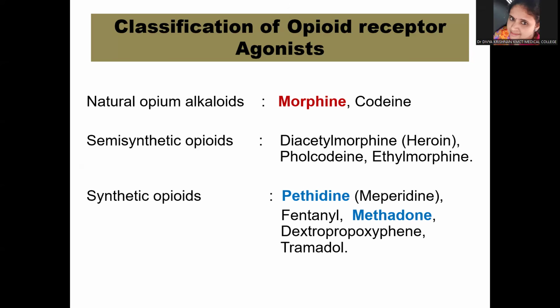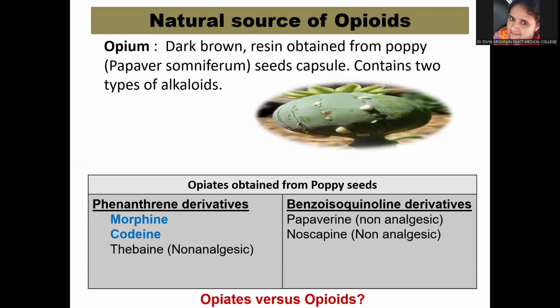Synthetic opioids are pethidine, otherwise called meperidine, fentanyl, methadone, dextropropoxyphene, and tramadol. Today we are going to discuss the natural opium alkaloid morphine. In the second part, we'll discuss the other opioids, like the semi-synthetic and synthetic opioids.